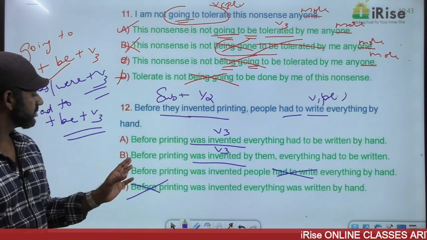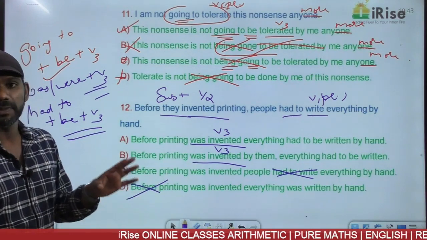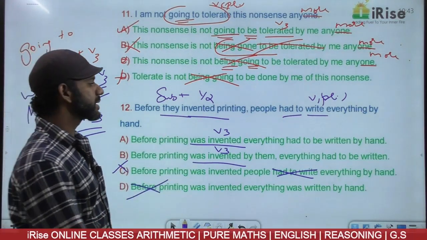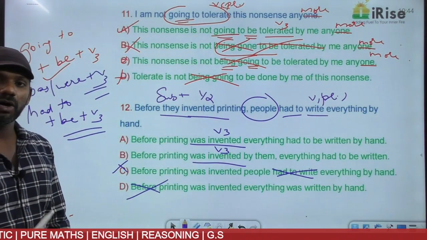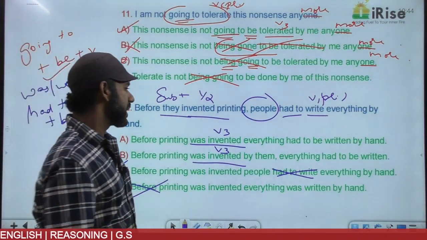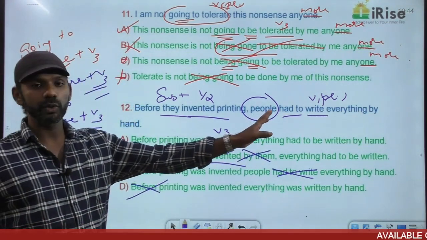Come to option B. Before printing was invented by them, everything had to be written. The subject here is people, which is a general subject. A general subject is not required in the passive voice. Based on that, option B is eliminated. Them refers to people.